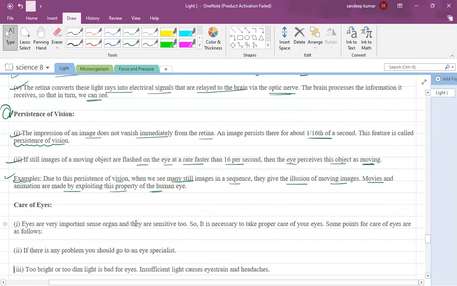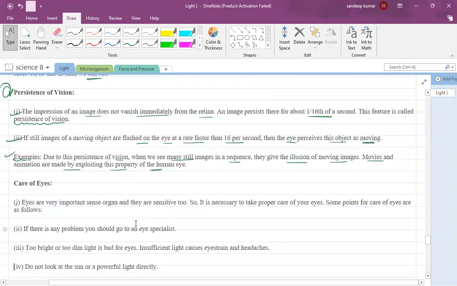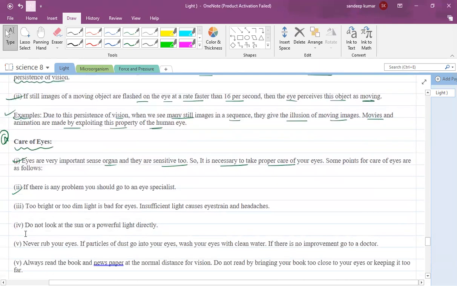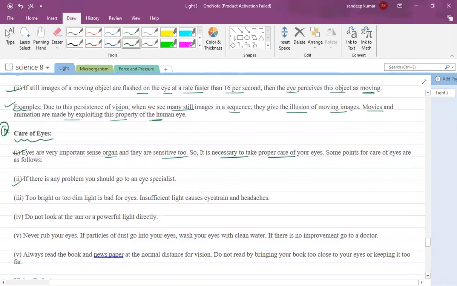So the eye is a very important organ, and we have to take care of it. How can we take care of the eye? Care of eyes. Eyes are very important sense organs and they are sensitive. It is necessary to take proper care of your eyes. Some points for care of eyes are as follows. If there is any problem in the eye, you must go to an eye specialist first. Second, too bright or too dim light is bad for eyes.